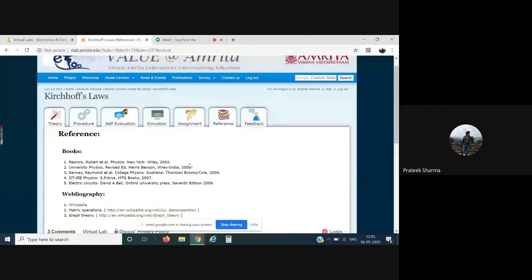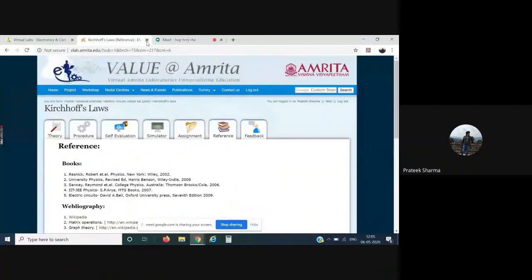If you go for the other disciplines as well, you'll find in each and every lab there would be a theory tab, a procedure tab, a simulator tab, self-evaluation, and references. Also, once you are completely done with the particular experiment, please close that particular tab. Do not come to this home option, because if you go for the home option over here, you'll only find a few labs that are developed by Amrita University, and you won't be able to see a large bouquet of labs that are present on our central portal. So once performing the experiment, please close the tab.